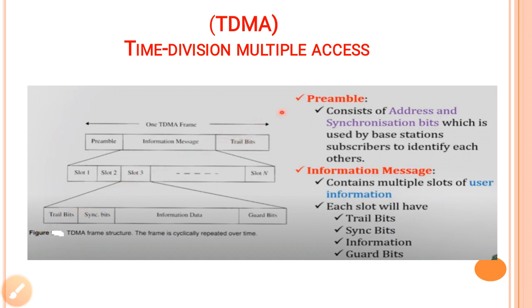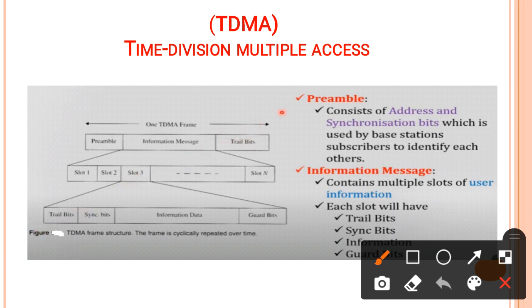TDMA, time division multiple access. In that, we know that one TDMA frame consists of a preamble, meaning the control information, and the trial bit, and in between this there is an information message. Information message means the actual information that is to be carried.